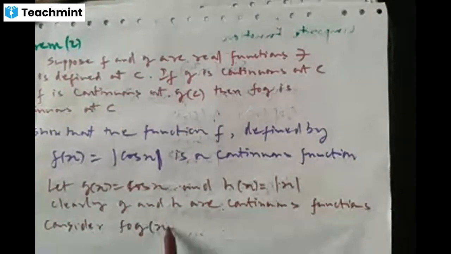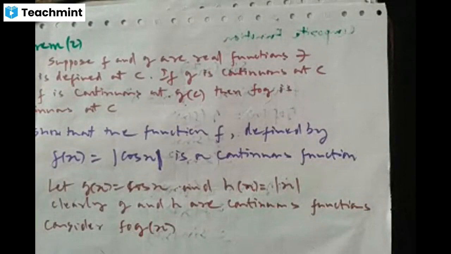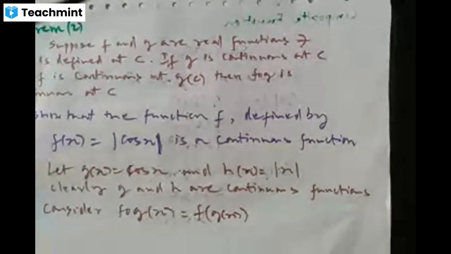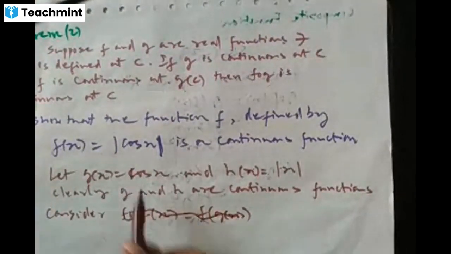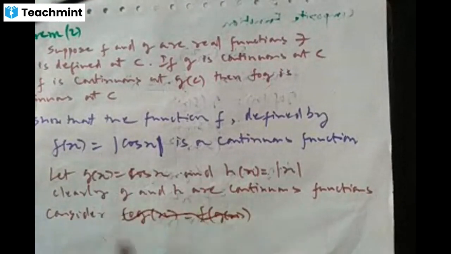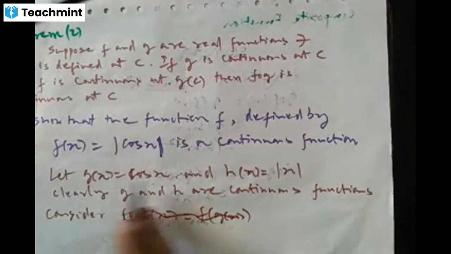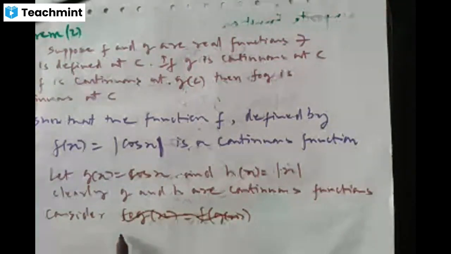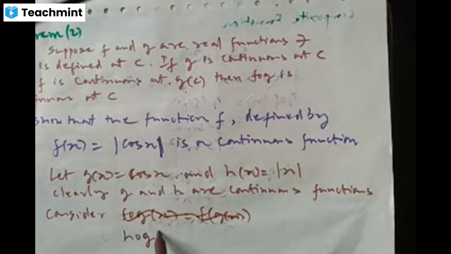Now consider FOG of x. I'm sorry, here we have taken g and h, right? So I have to consider HOG of x.